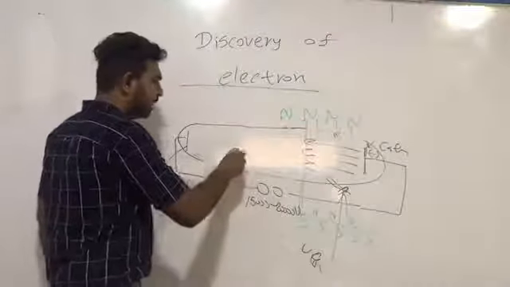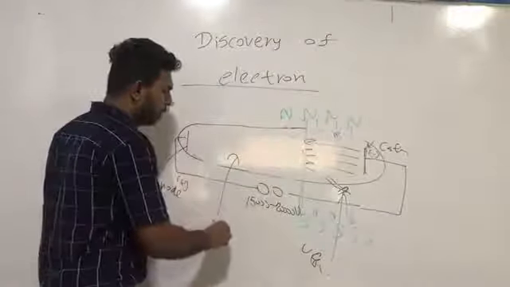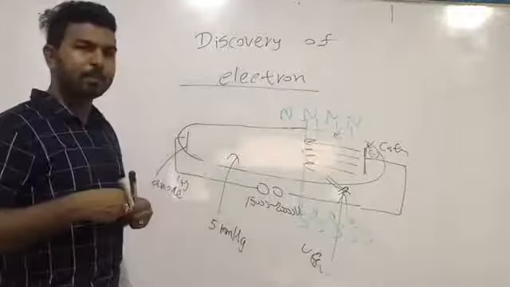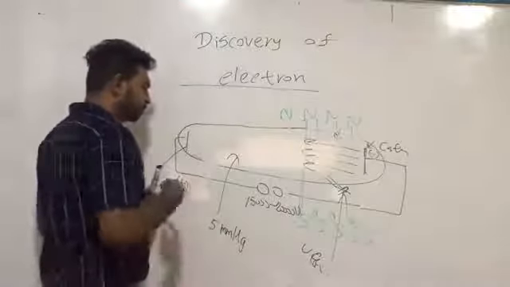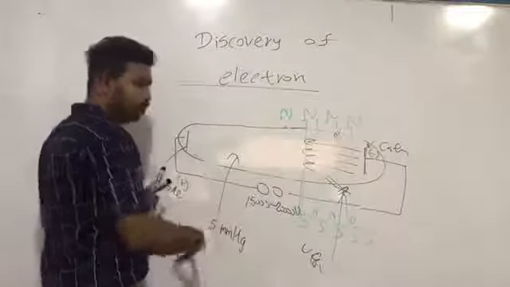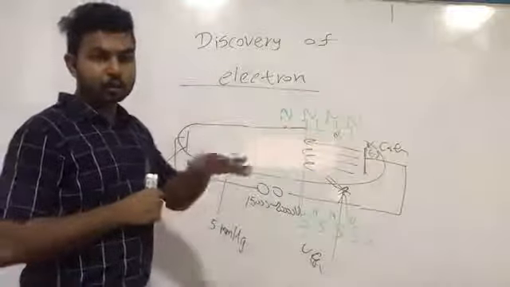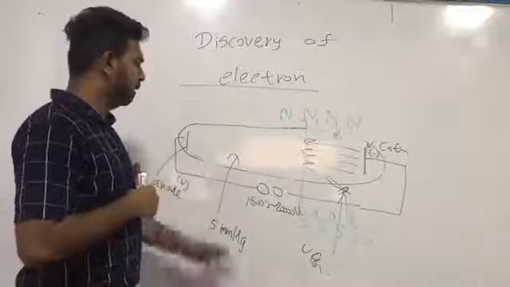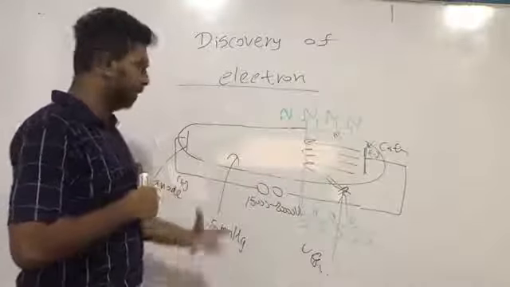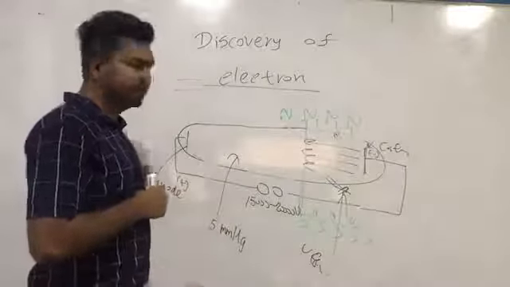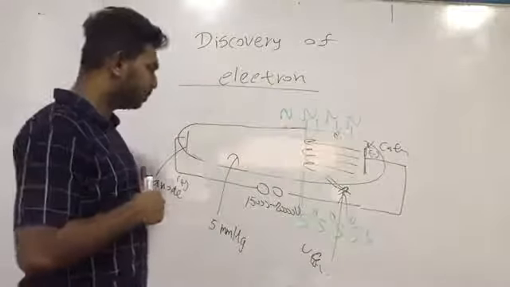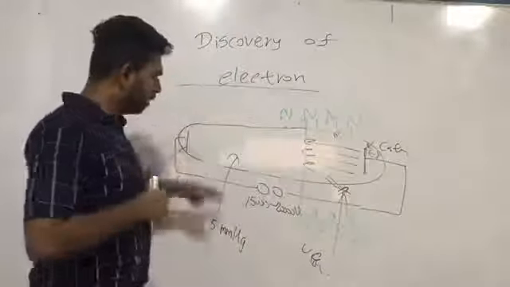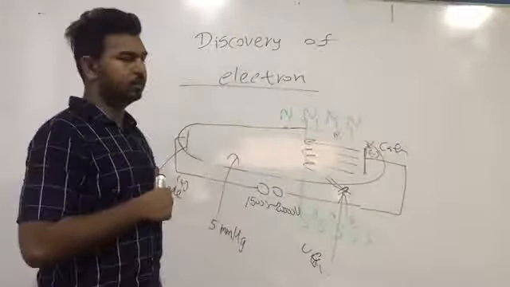The pressure inside the cathode ray tube was 5 mercury millimeter. It was a very small pressure relative to the atmospheric pressure. So you have to remember the parameters of the voltage and the value of the pressure inside the cathode ray tube. So you have to denote vacuum pump, cathode, anode, and the high voltage supply.